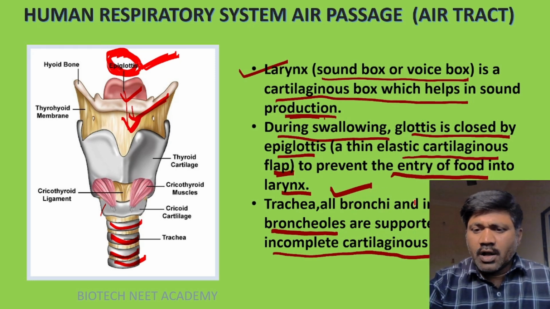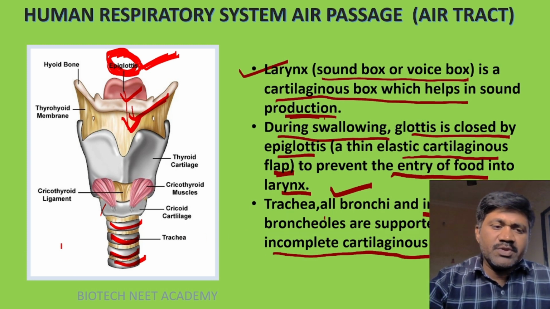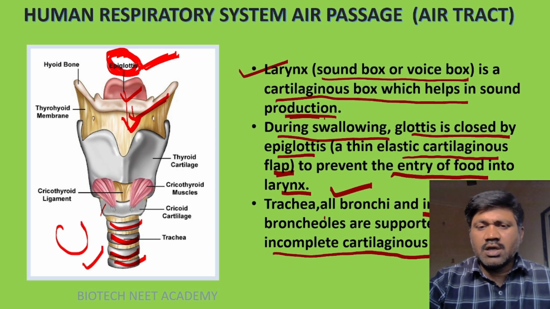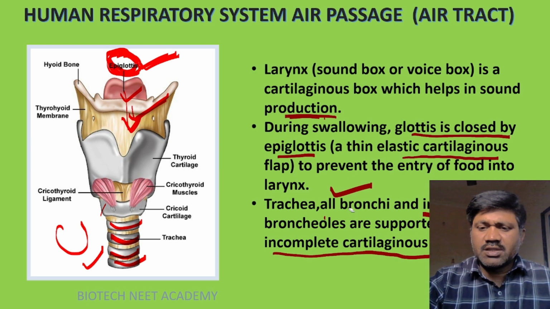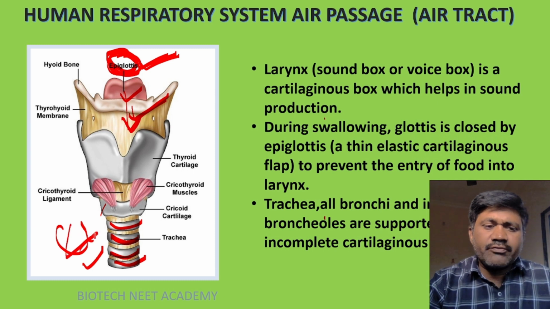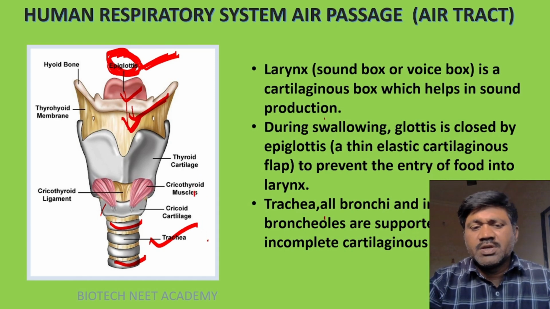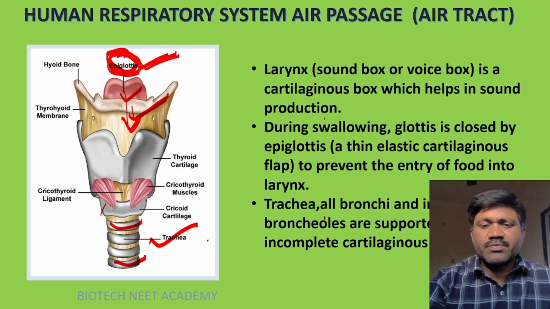Bronchi again divide into initial bronchioles, smaller branches. All these are supported by what? All these are supported by C-shaped, means incomplete, cartilaginous rings. These half rings prevent the trachea and bronchi from collapsing. Trachea does not collapse because of what? Because of C-shaped cartilaginous rings.